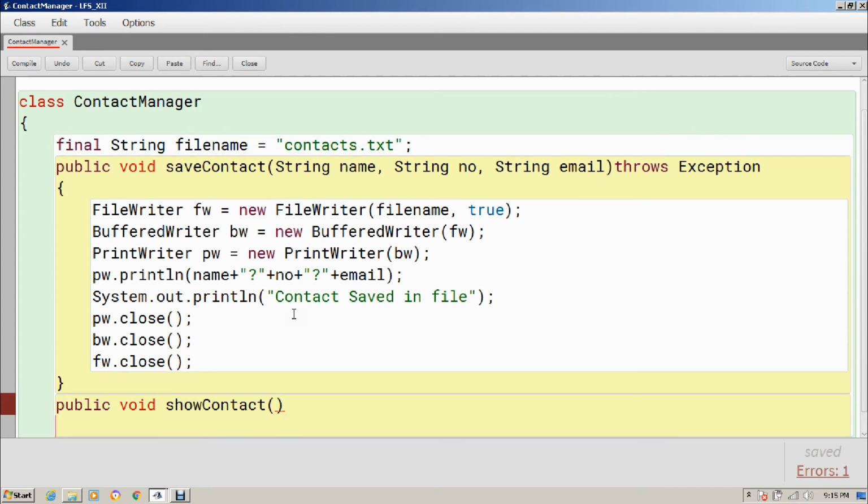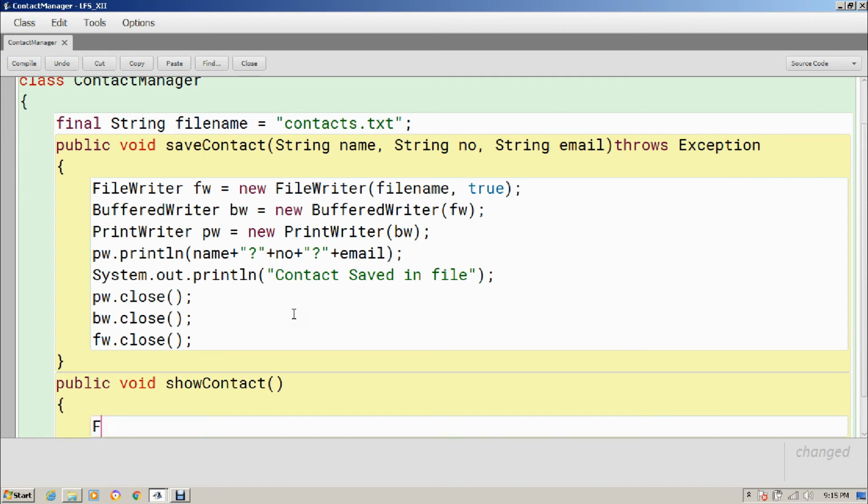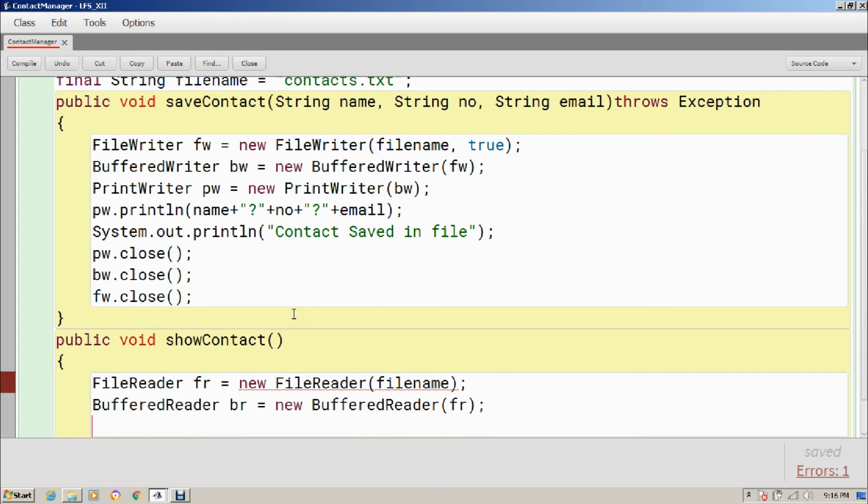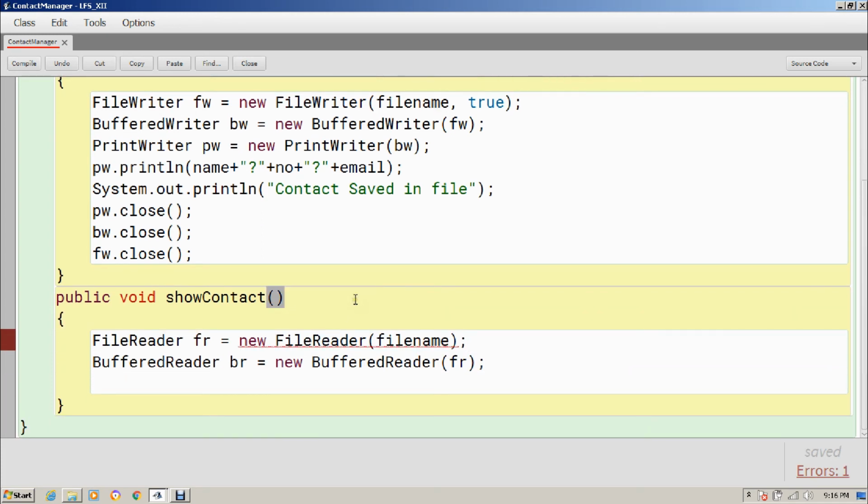I do not need to pass anything, but I have to create a file reader object. So FileReader fr is equals to new FileReader. File name I have already created in a string variable, and that's it. Now I need a buffered reader to read from here. So BufferedReader br is equals to new BufferedReader, and here I will pass the file reader object. Now of course I have to throws exception over here. Here the exception is FileNotFoundException.